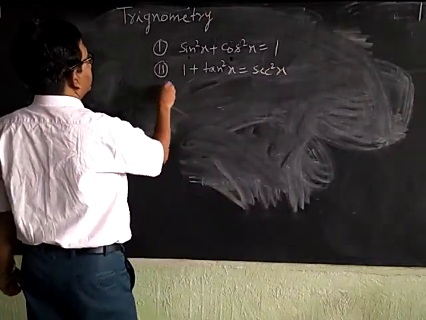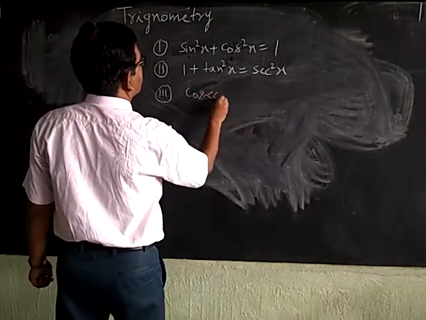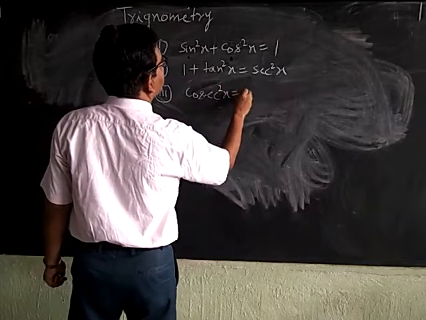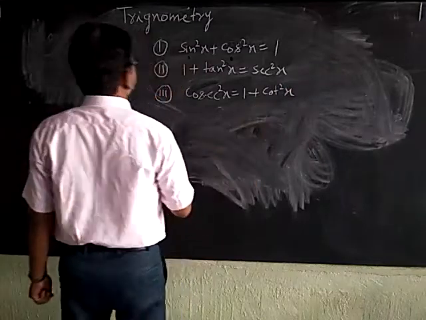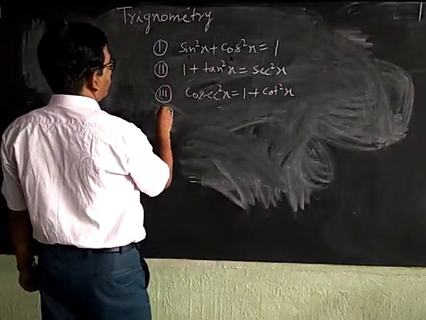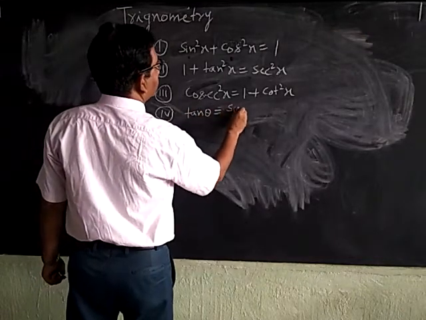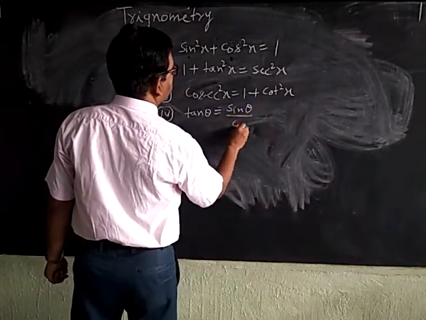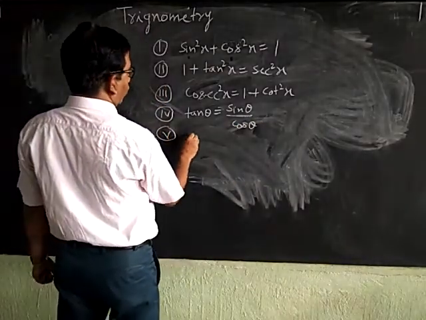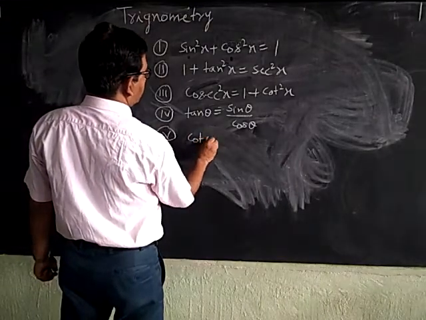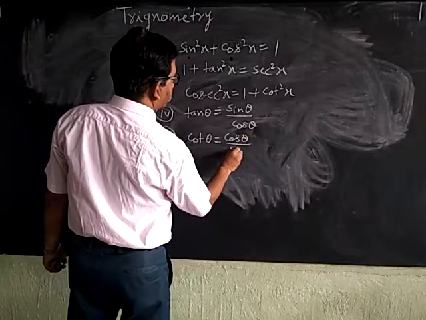Third one, cosec square x is equal to 1 plus cot square x, and we also know tan theta is equal to sin theta upon cos theta, and the next formula, cot theta is equal to cos theta upon sin theta.